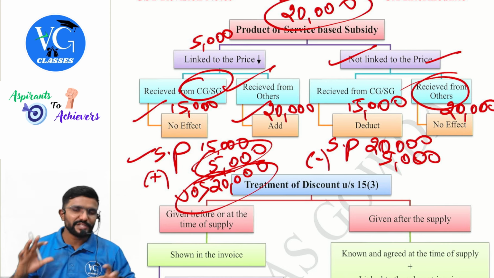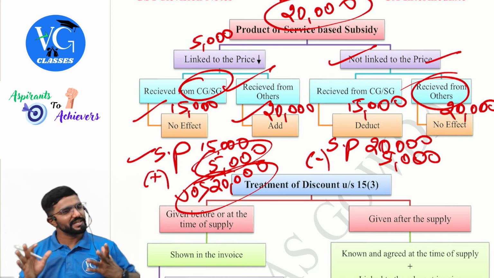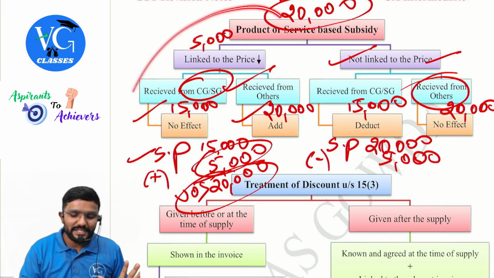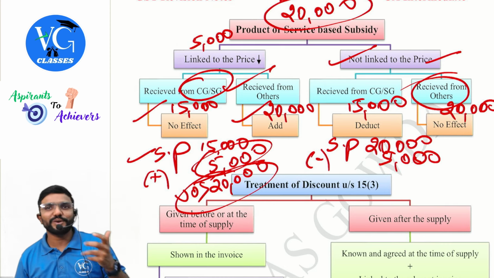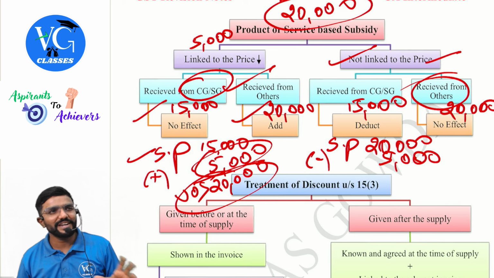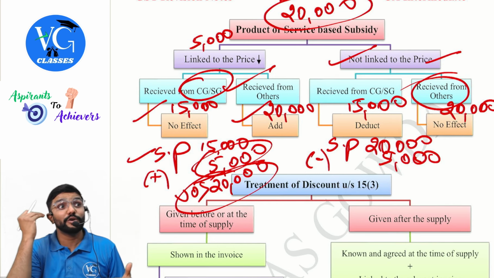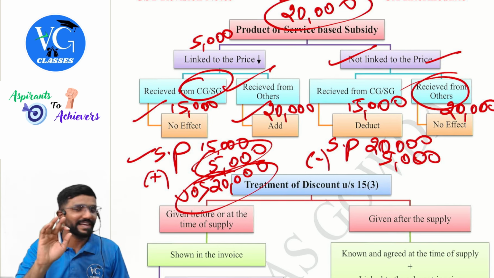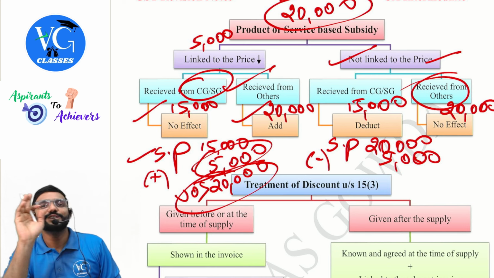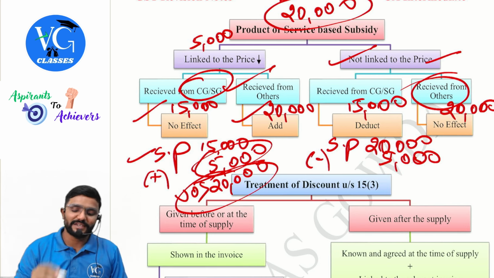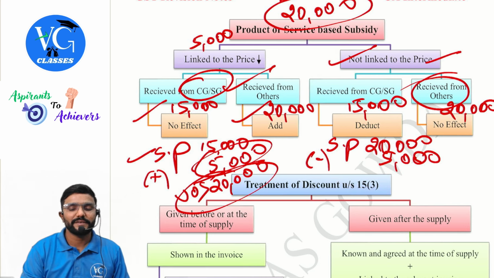Guys, don't scratch your head too much about it. If you don't understand, it's okay, leave it. At least this part you understand, because this is what is covered in the law. Okay, at least for knowledge you should know. What if it is not linked? Someone may get some doubt about it. If it comes, fine; if not, okay, leave it. So if it is not linked to the price, what sir? I have given it here, guys.